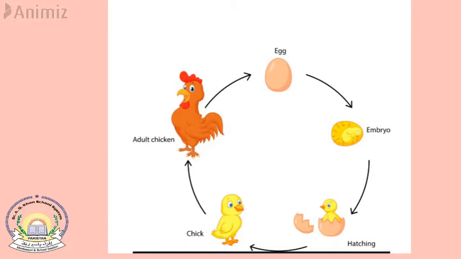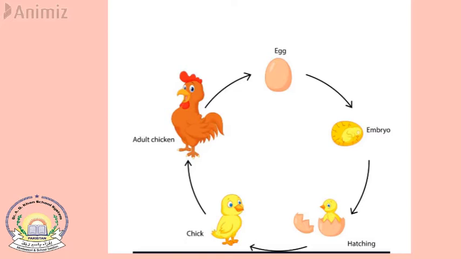So, what do you call a female chicken? Yes, the female chicken is called a hen. I have already told you what a life cycle is. So, what does the word life cycle mean? Life cycle means the stages a living thing goes through during its life.